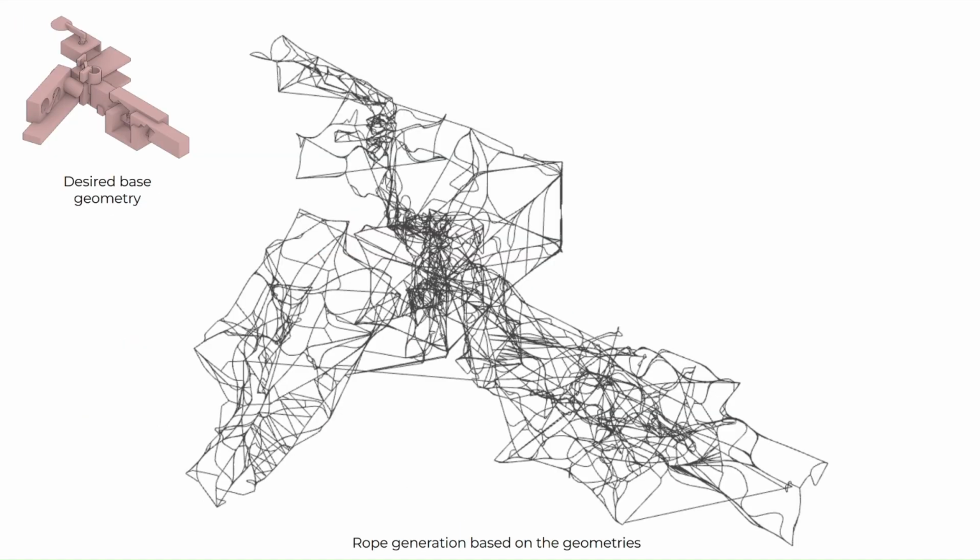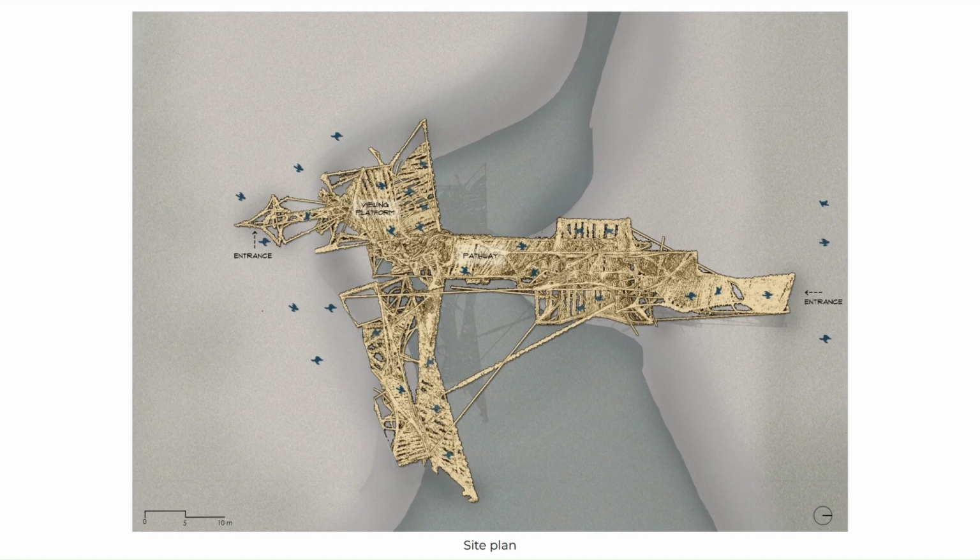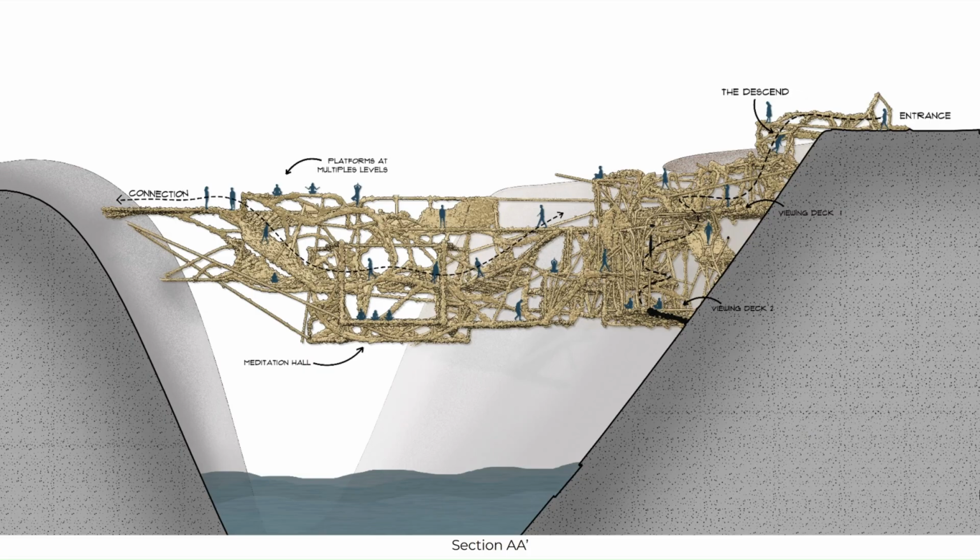Rope generation based on geometries. This will be executed on site using drones. The site plan demonstrates how the structure fits into the topography, connecting one cliff to another. As visitors descend, they arrive at the viewing deck and then get closer to the sea. The connected yoga and meditation areas offer clear views of the sea and cliff without visual disturbance. The non-linear connection follows the curves of the rope, allowing one to experience the entire space in a unique way.